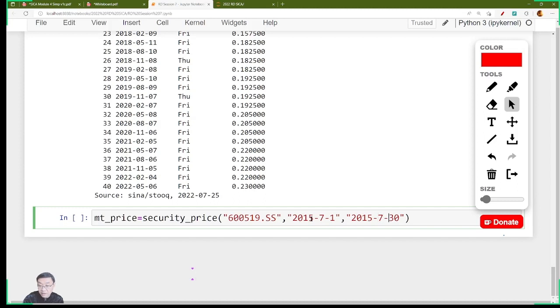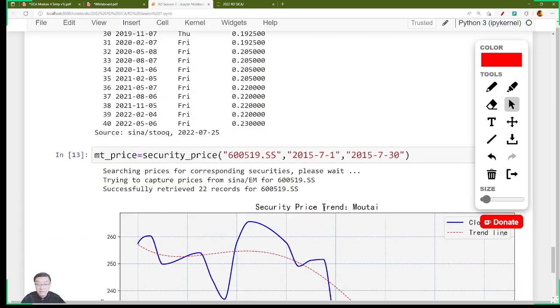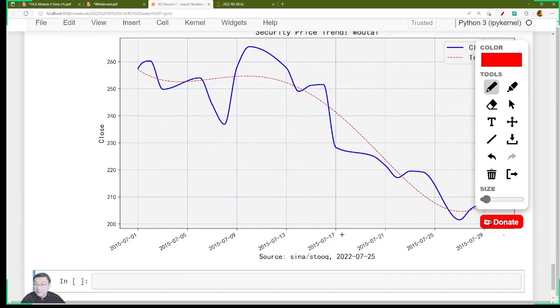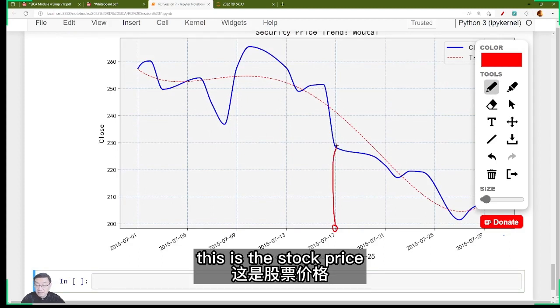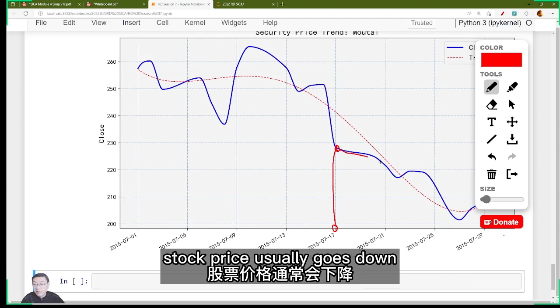Probably we check it. July the 15th. Here we have. Yeah, this is the stock price. So we find an interesting trend: after a stock split, the stock price usually goes down.